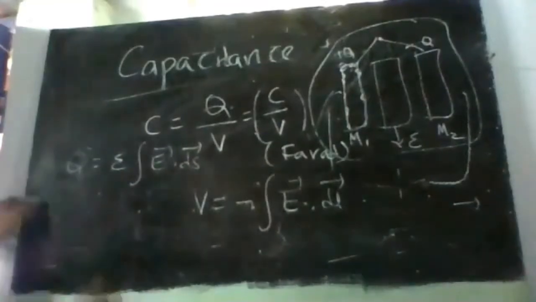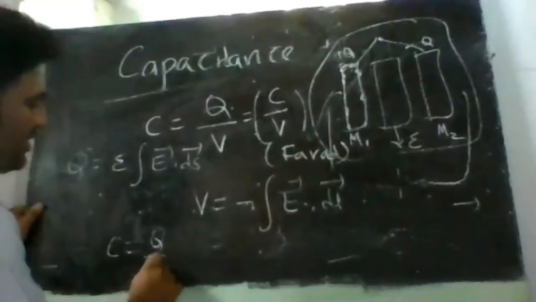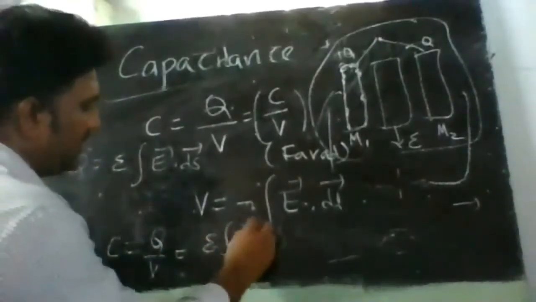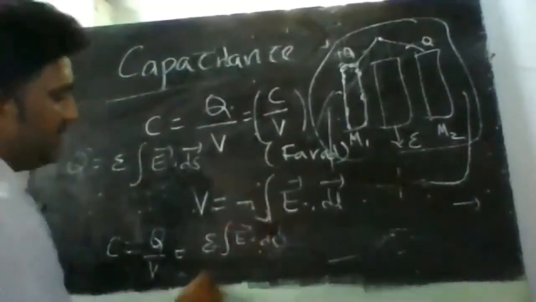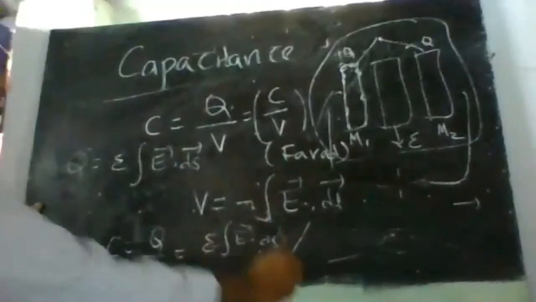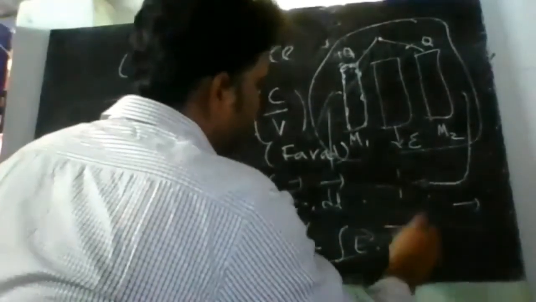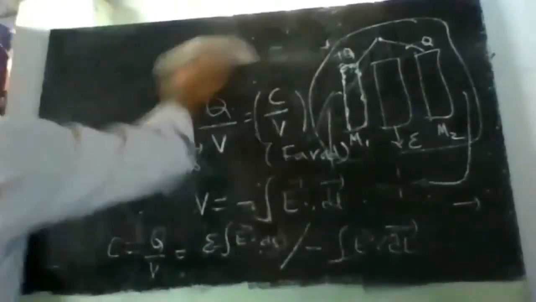So now the capacitance can be given as C is equal to Q by V, which is equal to epsilon into integral E bar dot ds bar, divided by V, which is given by minus integral E bar dot dl bar. I'm writing it up here.